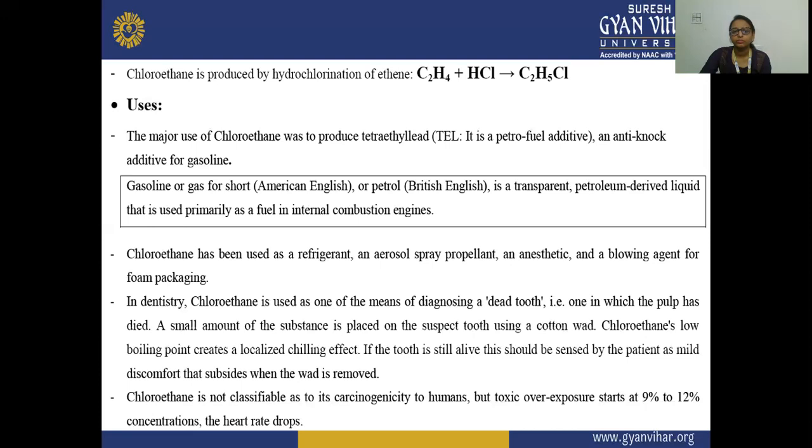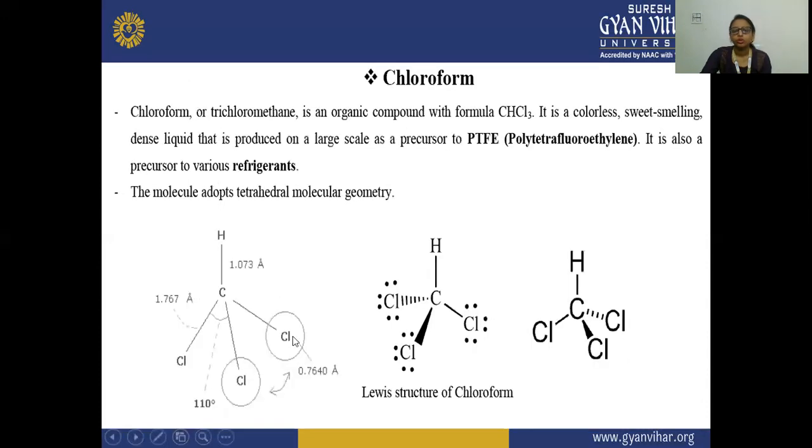Next is chloroform. So the next organic compound is chloroform. Chloroform, or trichloromethane, is an organic compound with the molecular formula CHCl3, and it is a colorless, sweet-smelling, dense liquid that is produced on a large scale as a precursor to PTFE, which is polytetrafluoroethylene. And it is also used as a precursor to various refrigerants.